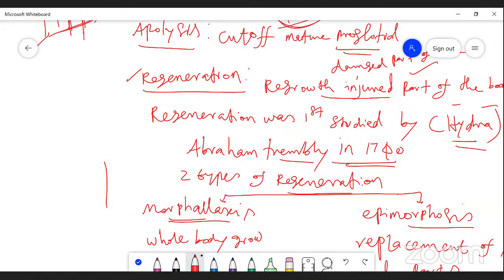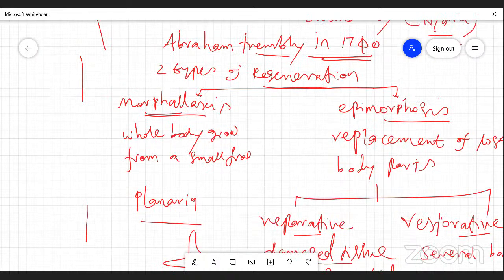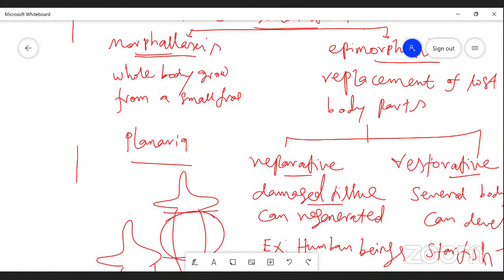Abraham Trembley in 1740 was the first person to study regeneration in animals, in hydra. Regeneration consists of two types: morphallaxis and epimorphosis. In morphallaxis, the entire organism develops, as in hydra and planaria. When hydra is accidentally cut into several pieces, each piece regenerates, and the lost parts also develop. All new individual organisms develop. That comes in the category of morphallaxis.